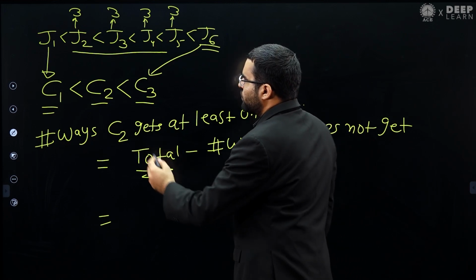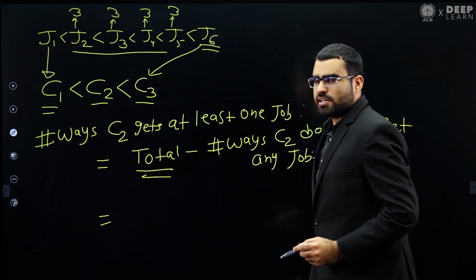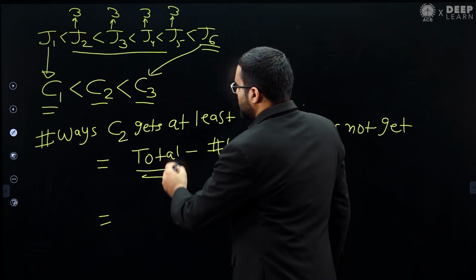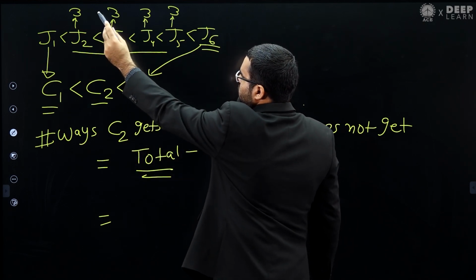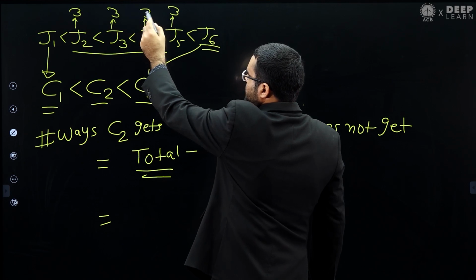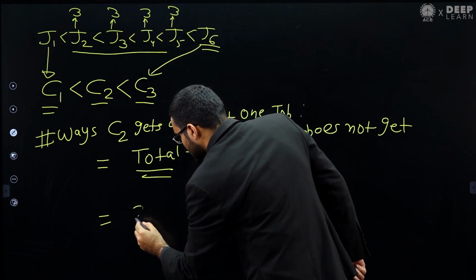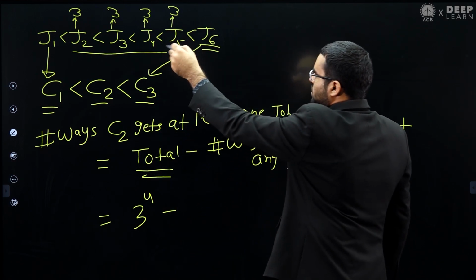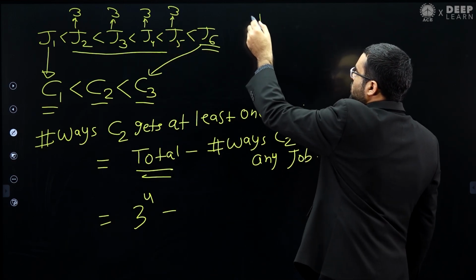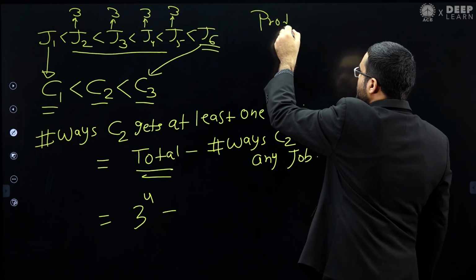So for the total number of ways, you can apply the product rule here, and the product rule will say that the total number of ways will be 3 multiplied by 3 multiplied by 3 multiplied by 3, that will be 3 power 4. We have basically applied the product rule.